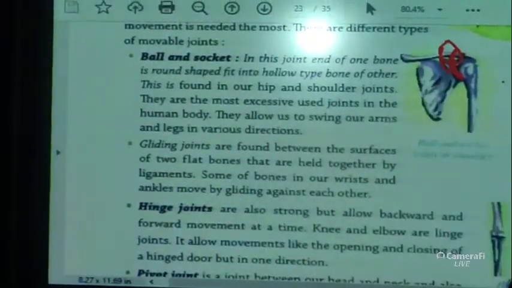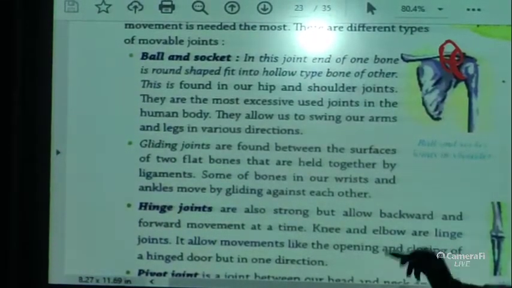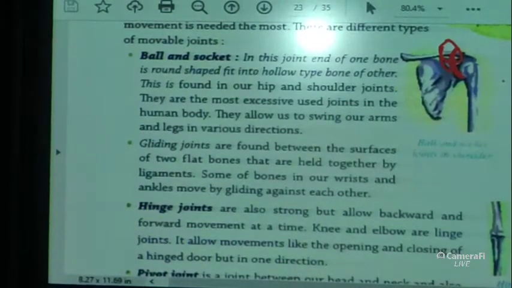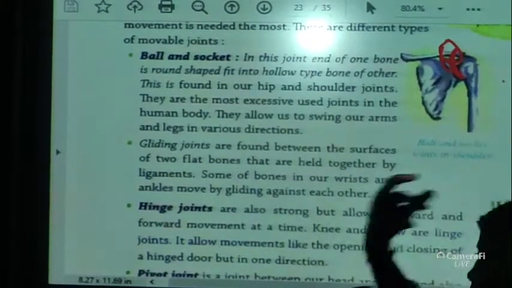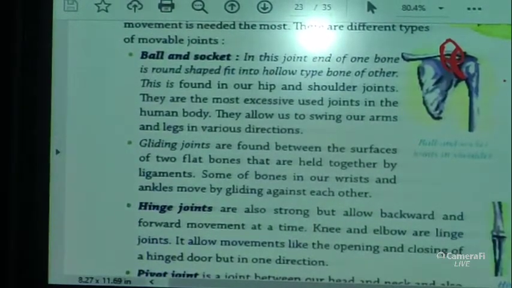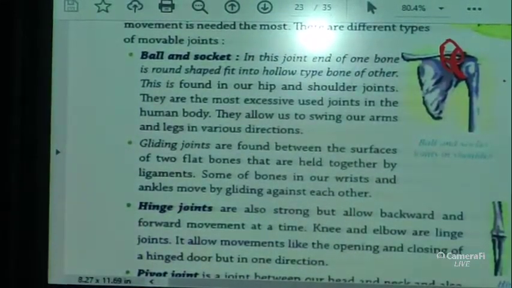They are the most excessively used joint in the human body, and they allow us to swing our arms and legs in various directions. Once again, about the ball and socket joint: the end of one bone is round shaped and fits into a hollow type of bone of the other. This is found in our hip and shoulder. Because of this, we can swing our hand and do various movements, right?